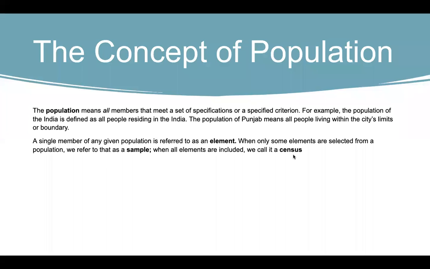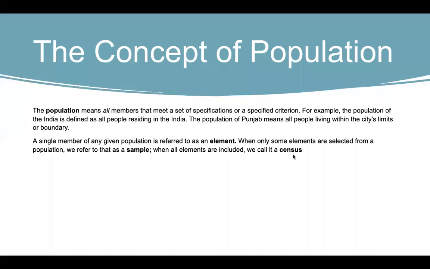So just to elaborate on whatever I read out now, see, when I say I want to study the food habits of Indians, it talks about everybody who's holding an Indian citizenship. If I am going to study every single individual, then that individual is called an element.